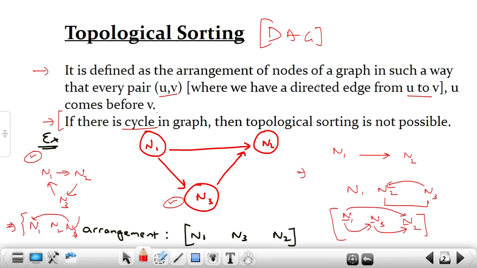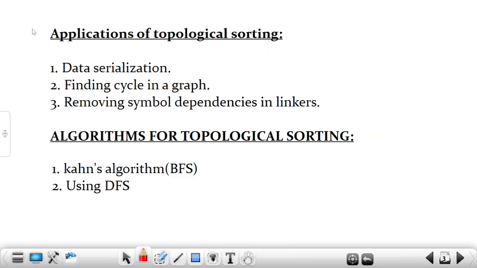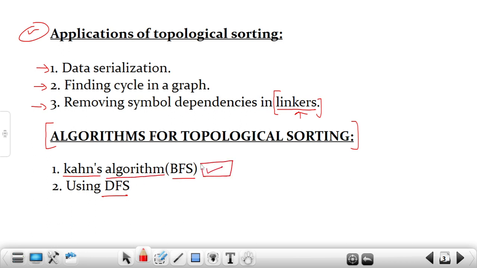Now the question arises: why topological sorting? There are multiple applications of topological sorting. I have written a few of them. The first one is data serialization. The second one is finding a cycle in a graph. And the third one is removing symbol dependency in linkers. What are linkers again? If you are aware of the compilation process, then you will surely know about the linkers, right? Now, what are the algorithms to implement topological sorting? There are two algorithms. One is based on BFS and the second is based on DFS. This particular algorithm is known as Kahn's algorithm, and I am going to explain this algorithm in this video.